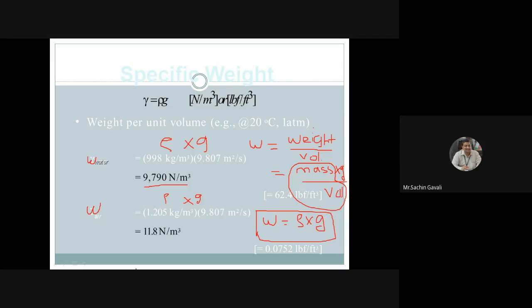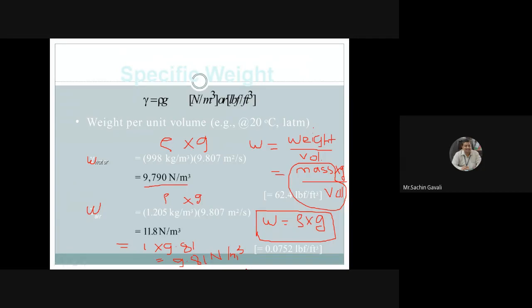Or for simplicity, if you take the density of air roughly as 1, then it is coming as 9.81 Newton per meter cube. So this is about the specific weight or weight density.